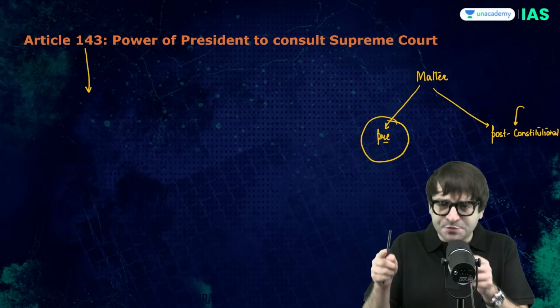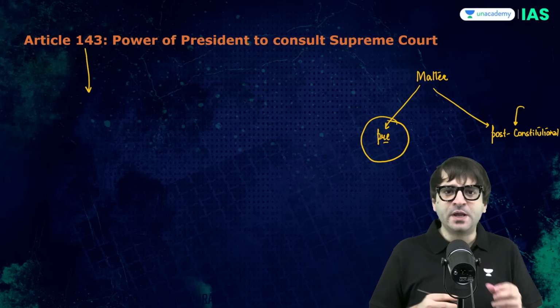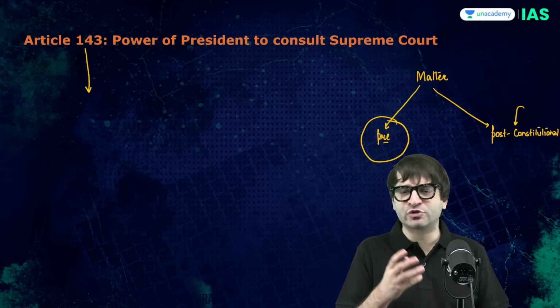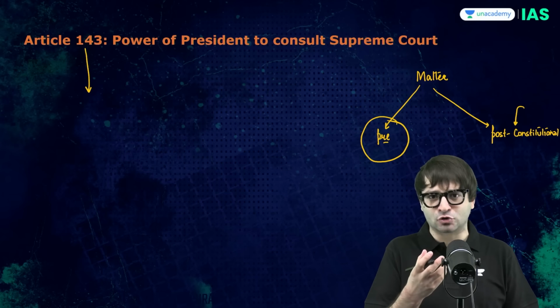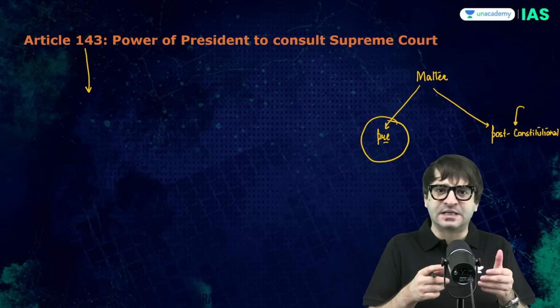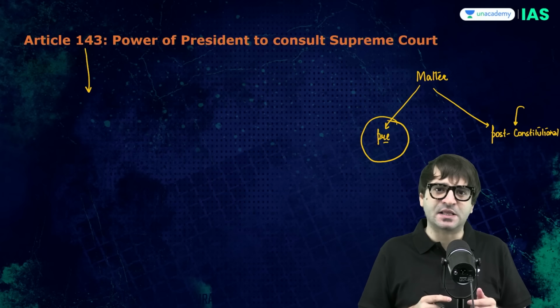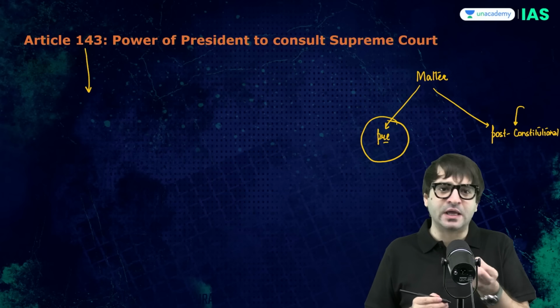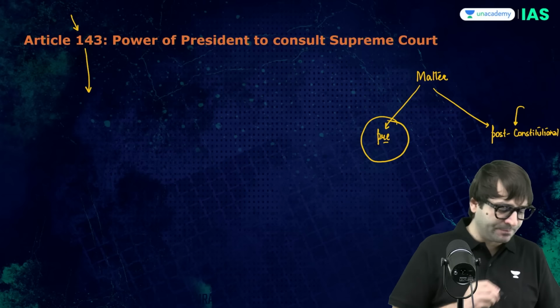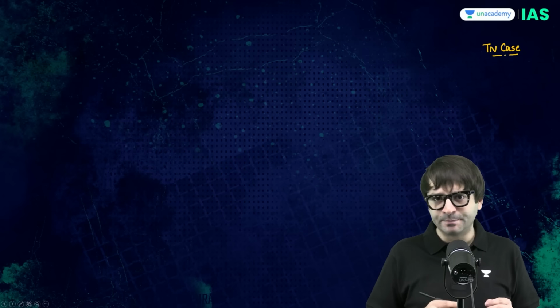Now, to hear this presidential reference, the Supreme Court will have to set up a constitution bench. A 5-judge bench of the Supreme Court will have to be set up to answer these 14 pointed questions raised by the President of India by invoking Article 143. But what is this matter? Something significant happened recently in the Tamil Nadu case, which has a far-reaching impact on our constitutional setup.